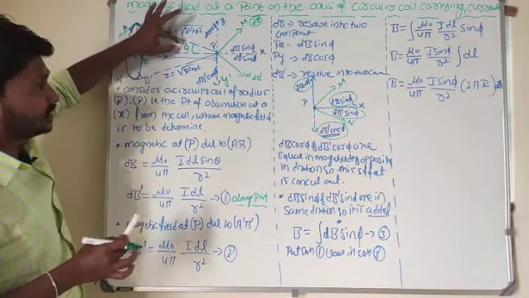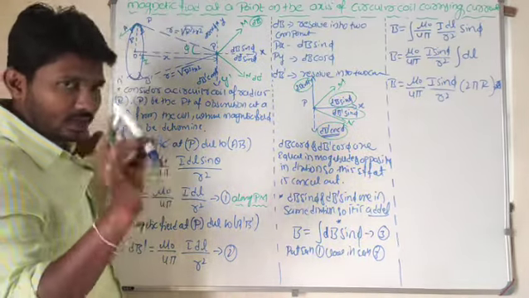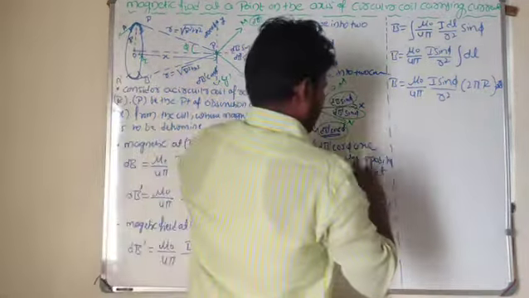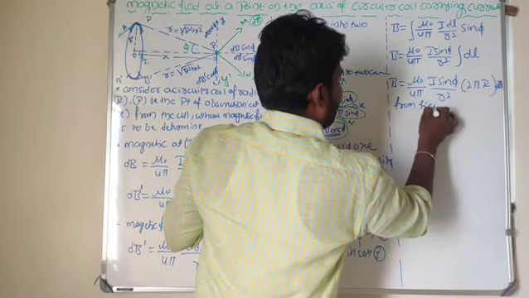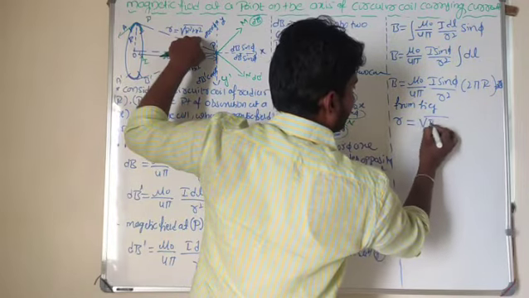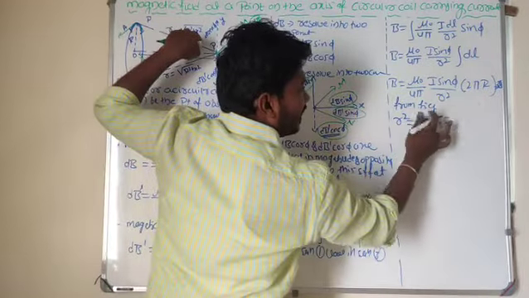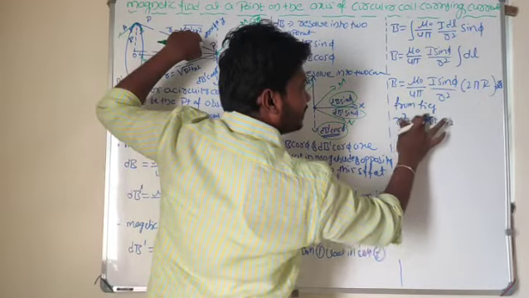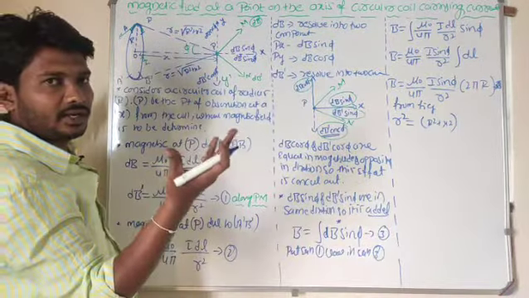From the diagram, sin phi is equal to what? Opposite by hypotenuse. From the figure, r is equal to square root of r square plus x square. Here r square term is there. So r square is equal to r square plus x square. Did you get my point?